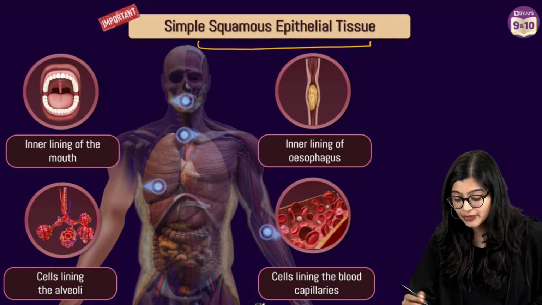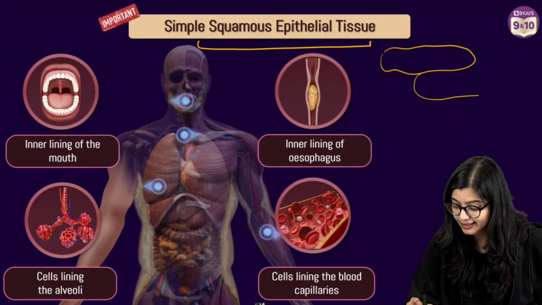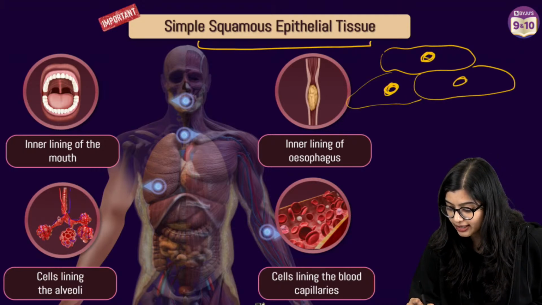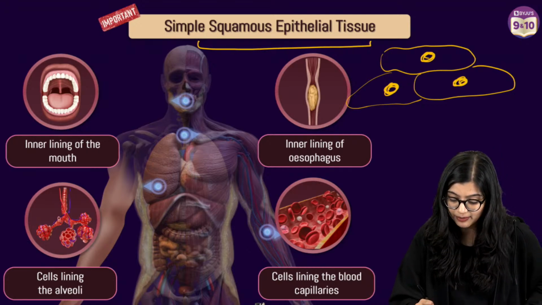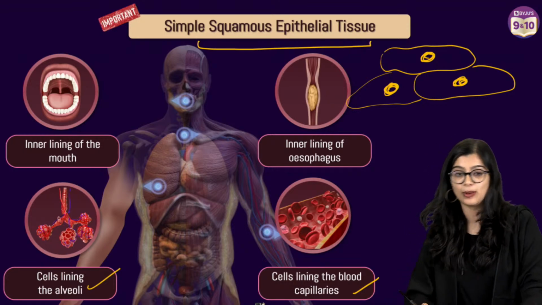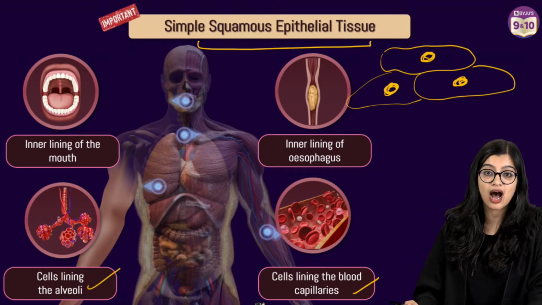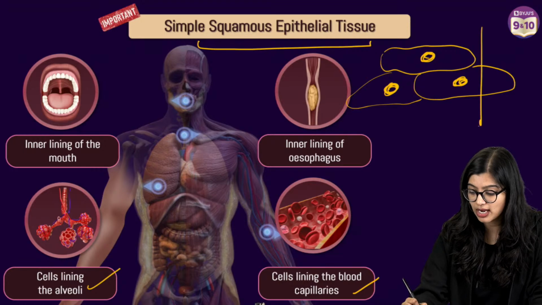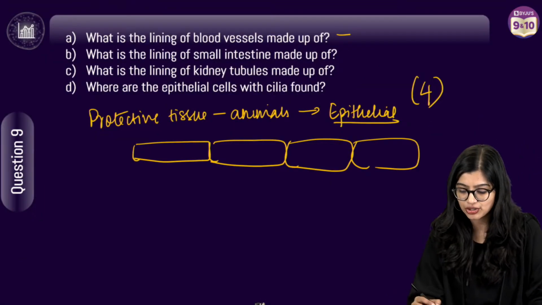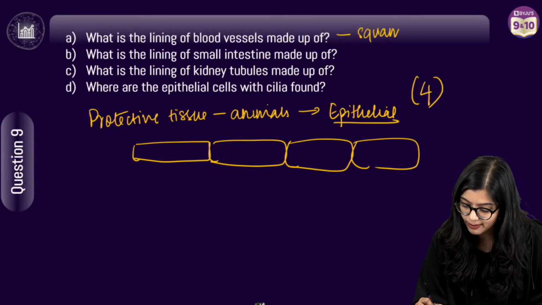Squama means flat. So these are cells which are flattened in nature. They are flat cells and they have a prominent nucleus. And we see that they make up the inner lining of the alveoli and the inner lining of blood vessels, right? And because they are flat, it also allows for diffusion to happen. Easy. Next question. So this answer here is squamous.